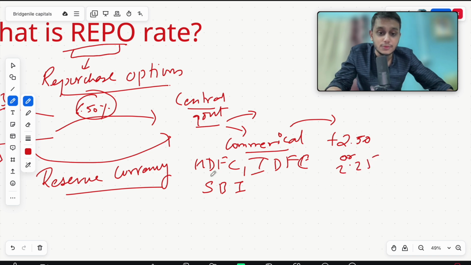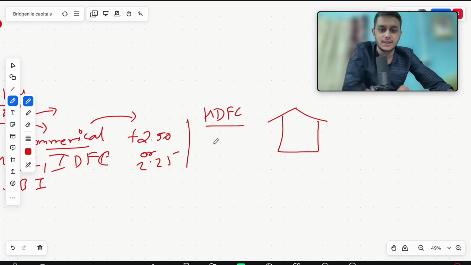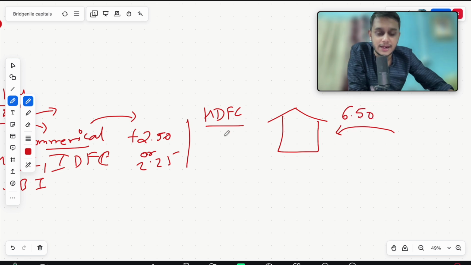Right now, if you go to HDFC Bank, अगर आप HDFC Bank में जाओगे and you ask them कि भाई मुझे home loan चाहिए, the least amount of loan anyone can get is something called a home loan. So home loan, घर खरीदने के लिए loan चाहिए. So the interest they are getting from RBI is 6.50%. They will add that up. That is something like costing to them, right? ये तो costing हो गया ना उन लोग के लिए. इतना में तो खुद ही का पैसा आ रहा है, तो 6.5% में आ रहा है, and they will add something like 2.25%, and they will make it 8.75%.